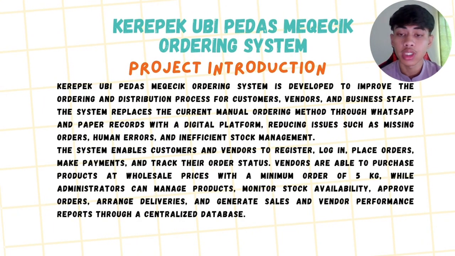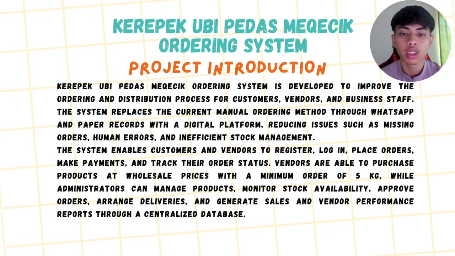Okay, now for the introduction. The Kerepek Ubi Meqecik ordering system is developed to improve the ordering and distribution process for customers, vendors and business staff. The system replaces the current manual ordering method through WhatsApp and paper records with a digital platform, in order to reduce issues such as missing orders, human errors and inefficient stock management.